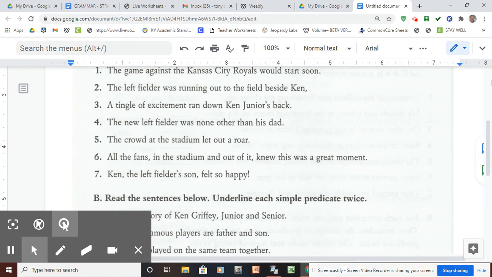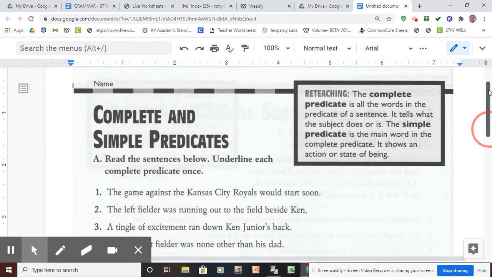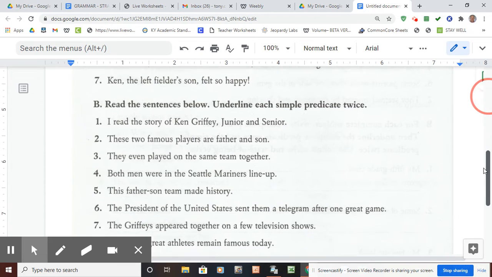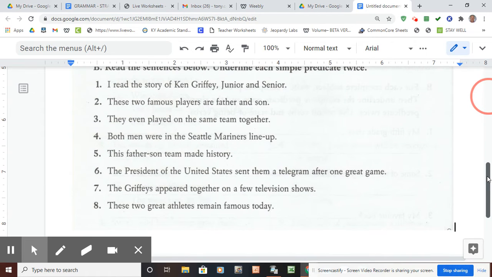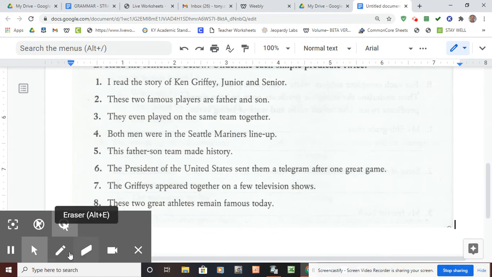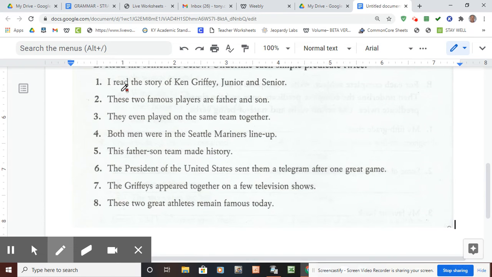Now, let's look at the simple predicate. Simple predicate, again, if you look at our description up here, is the main word in the complete predicate. The main word in the complete predicate. So let's look at these down here. We're going to pick out the simple predicate for these. I'll give you the first few to work on. I read the story of Ken Griffey Jr. and Sr. Okay, the subject is really short.